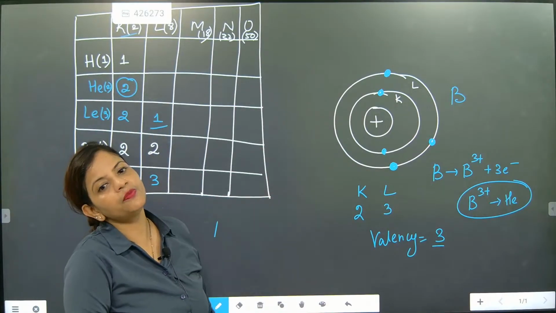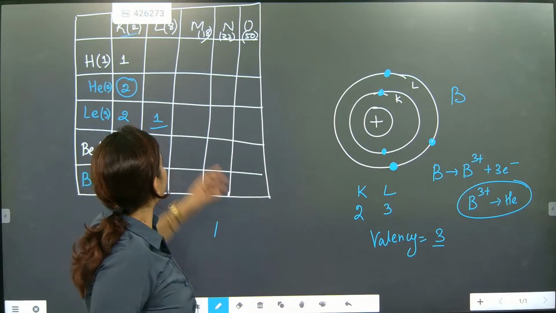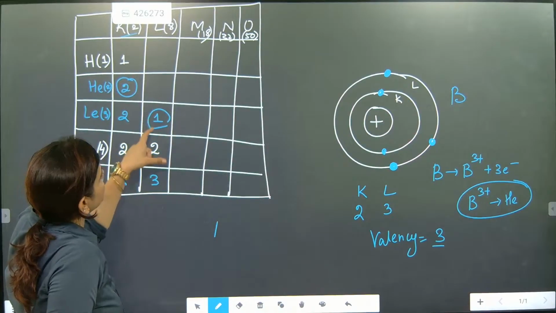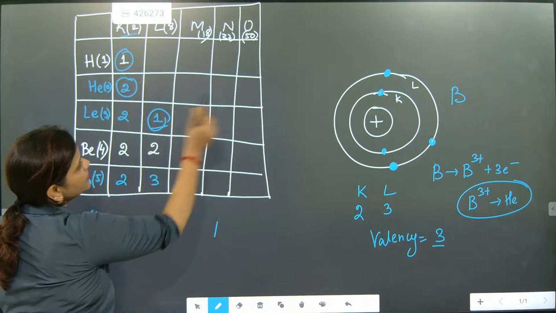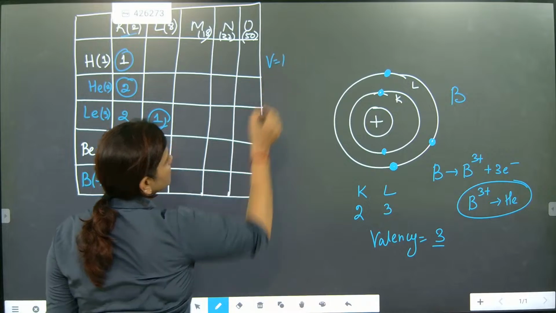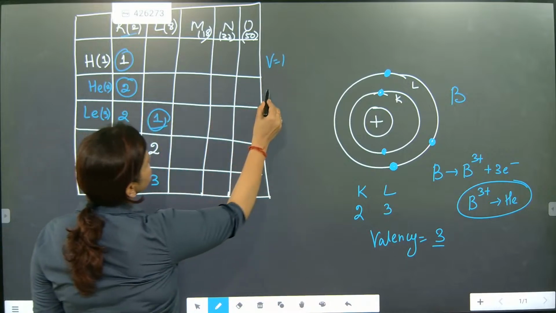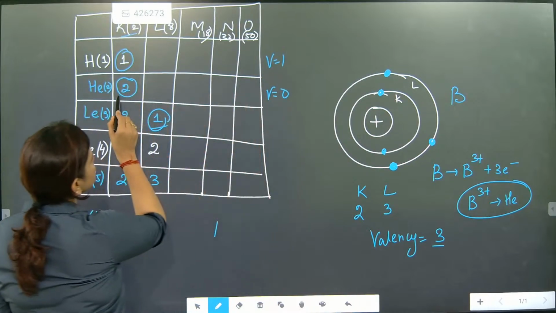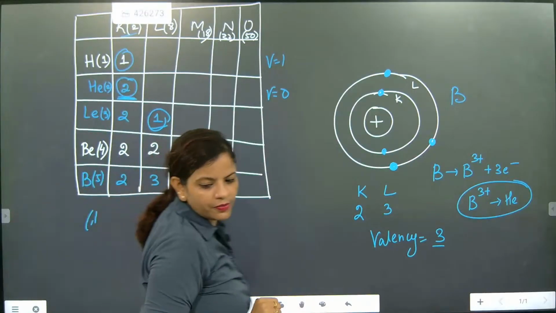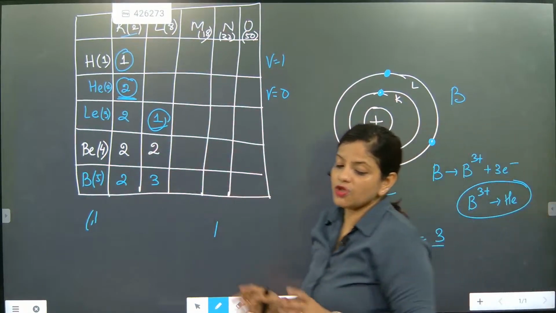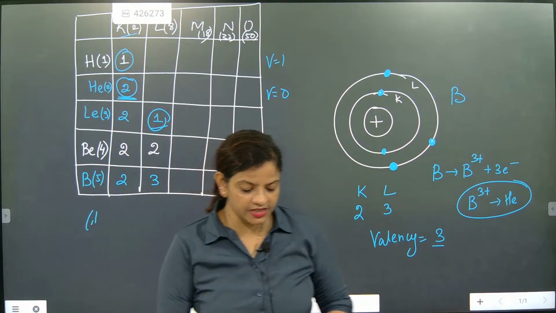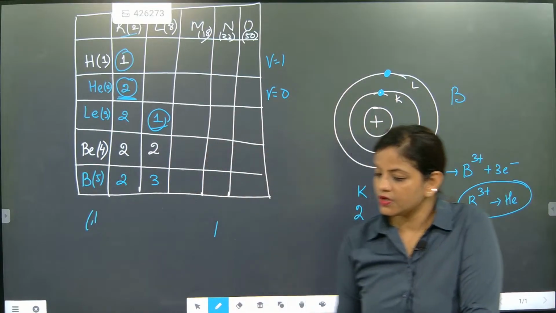So its valency will become 3. Whatever is present in outermost, its valency will become like this. Here outermost was 1, so its valency is 1. Here its valency is 0 because the octet rule is satisfied. Once the octet rule is satisfied, it comes as 0.